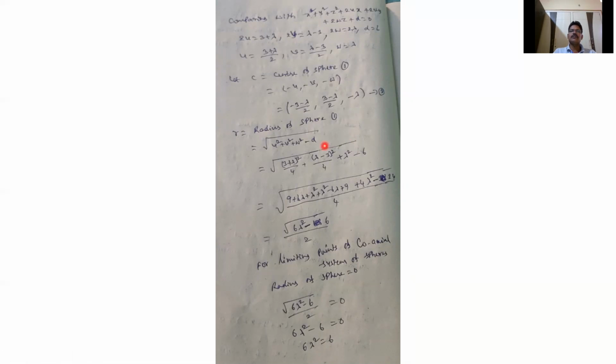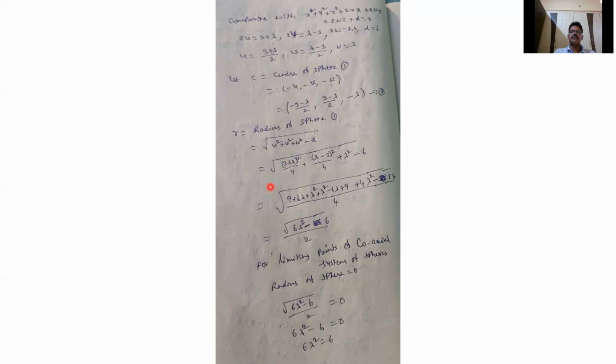Now the radius of the sphere is the square root of u² + v² + w² − d. So u² is (3 + λ)²/4, because 2² is 4. v² is (λ − 3)²/4, and w² is λ², minus 6.